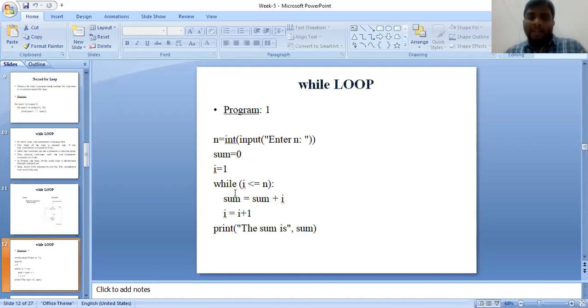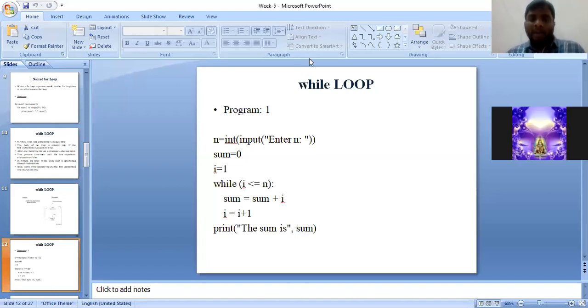Okay, next check the syntax. While is a keyword, I is a variable which I have previously assigned equal to 1, less than or equal to n, where n value is 3. So let us explain this program by executing it.